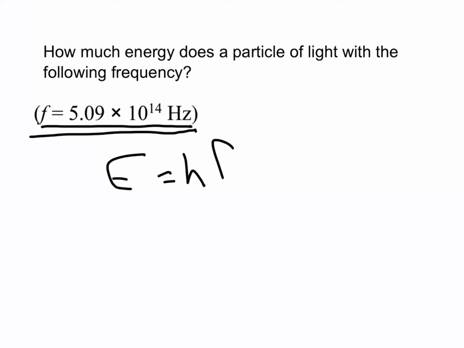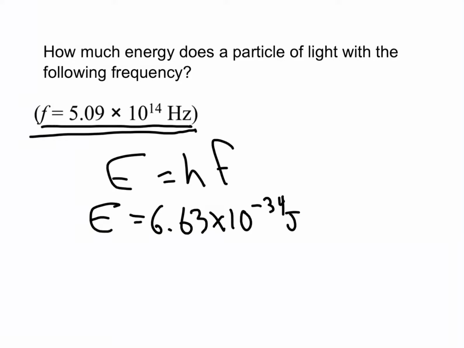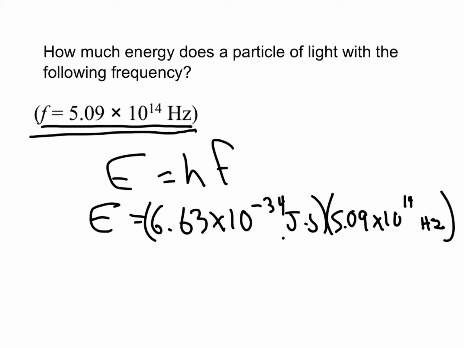Okay, so we're going to say E equals hf. E equals 6.63 times 10 to the negative 34 joule seconds, and the frequency is 5.09 times 10 to the 14th hertz. And then we do the math.